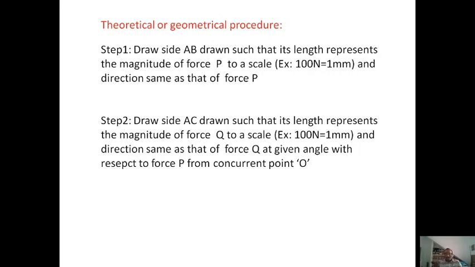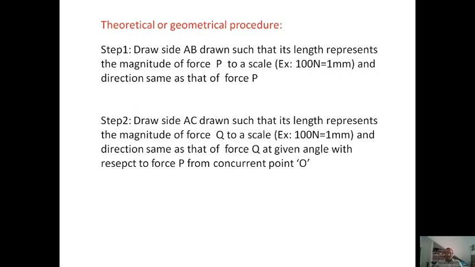So you can select your scale according to the magnitude of the force. 5 mm is very little to draw, hence you can change the scale. For 500 newtons, I should take 5 newtons equal to 1 mm, so that I come up to 10 centimeters for the P force. You can change your scale to get a bigger diagram or reduce it to get a reduced diagram.